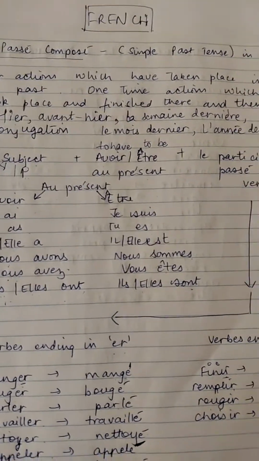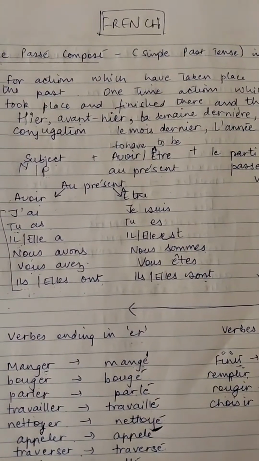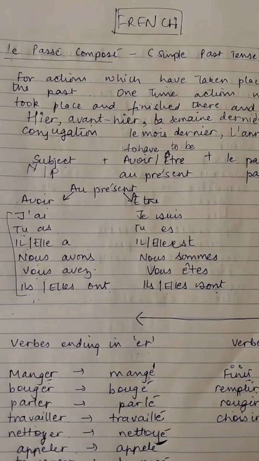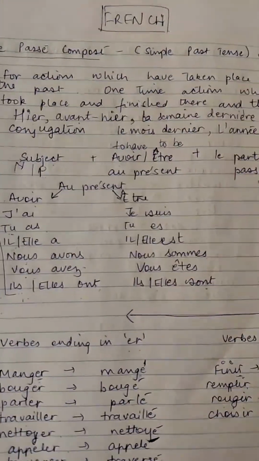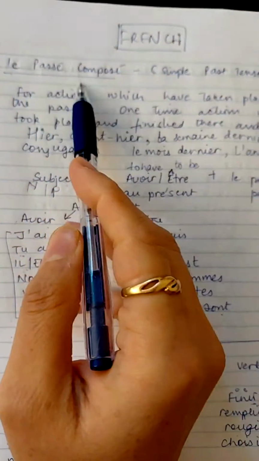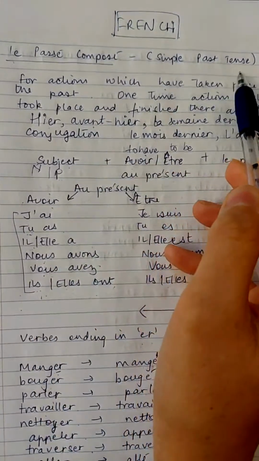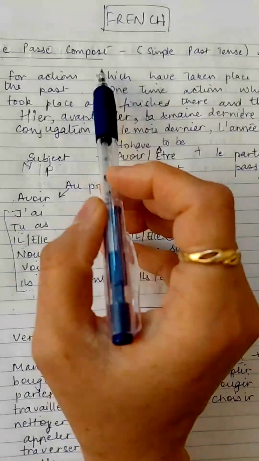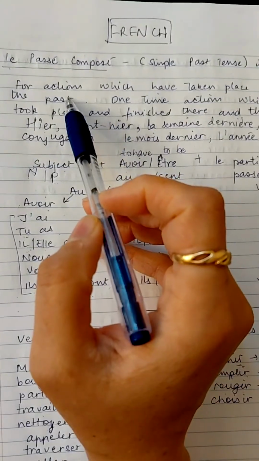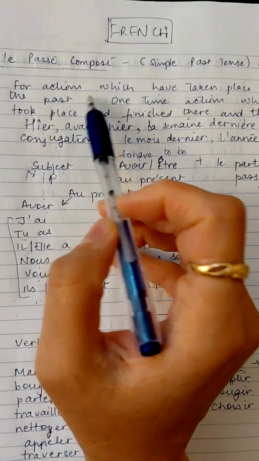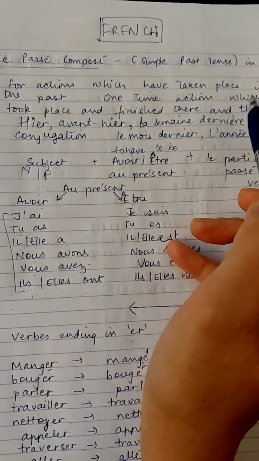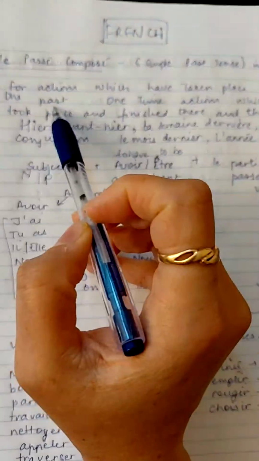Now, the simple past tense in French is called le passé composé, right? So that is called le passé composé, which is the simple past tense in English. Now, we use simple past tense in English for actions which have taken place in the past.